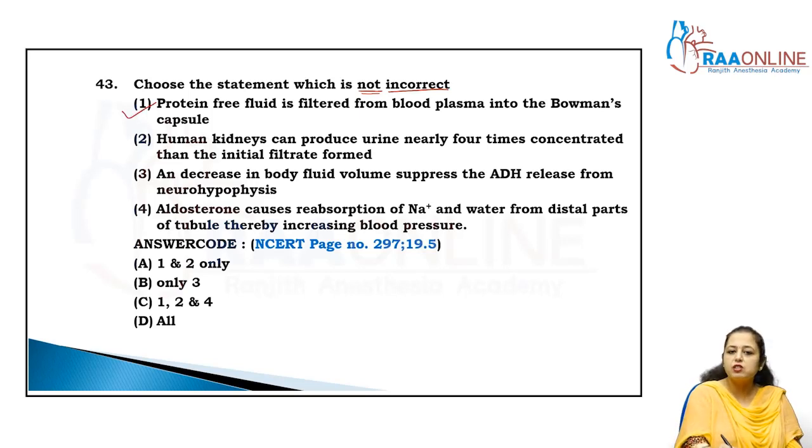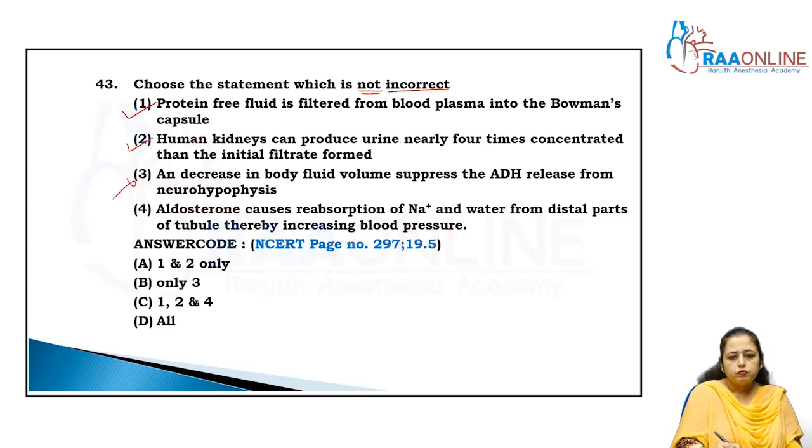Exactly, because protein is not filtered there. That's why that statement is correct. Human kidneys can produce urine nearly 4 times more concentrated than the initial filtrate. This is the exact line of NCERT, right? This is correct. The decrease in body fluid volume suppresses the ADH release from the neurohypophysis.